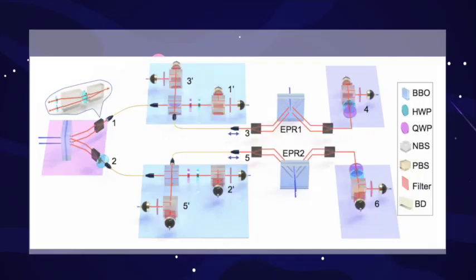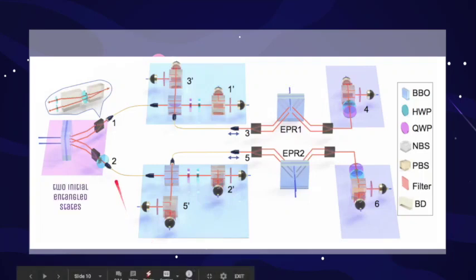The experiment uses beta-barium borate crystals, abbreviated as BBO, to create two independent photon pairs, currently not entangled. Then they are combined into one path by birefringent beam displacers, abbreviated as BDs, and half-wave plates, abbreviated as HWPs.